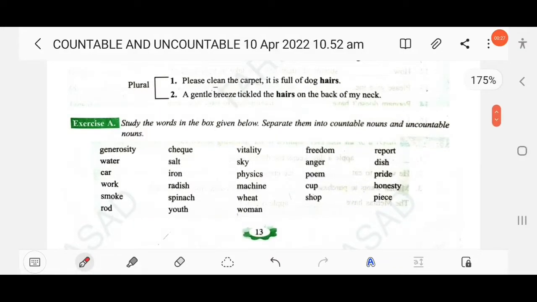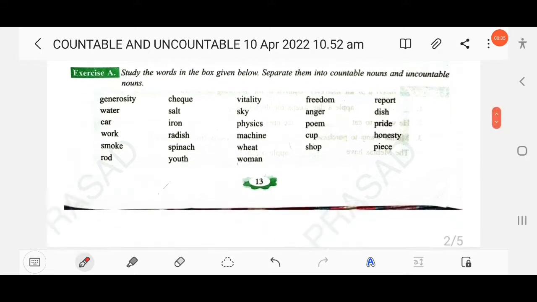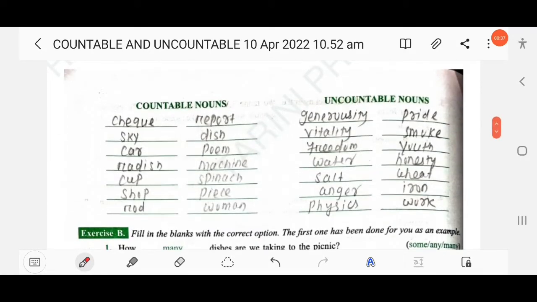Study the words in the box given below. Separate them into countable nouns and uncountable nouns. Here some countable and uncountable nouns are provided, so you have to separate them. The countable nouns are those nouns having plural forms.